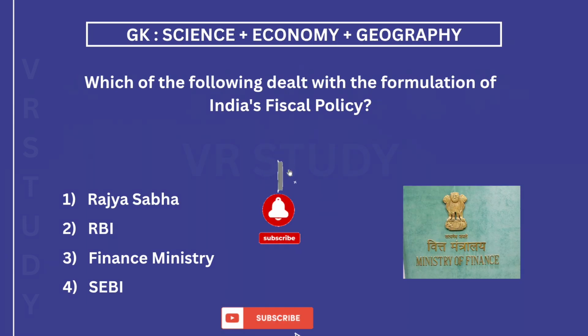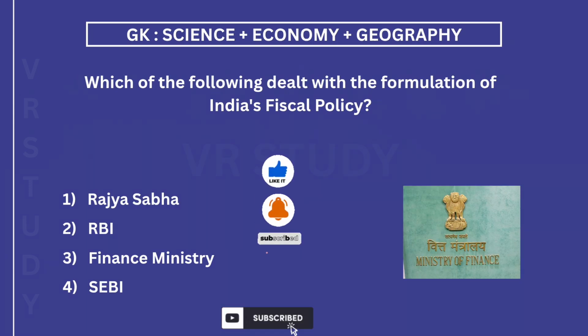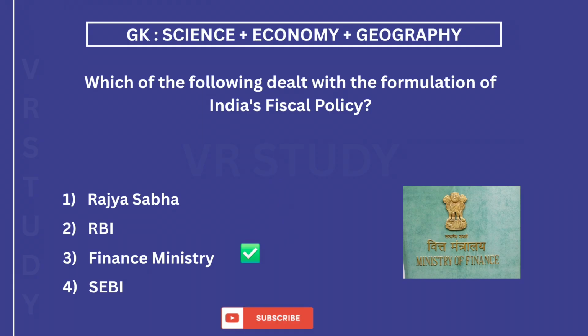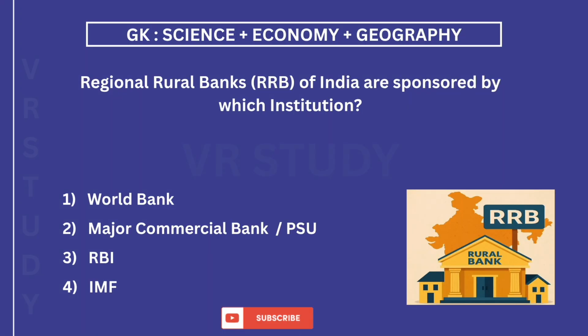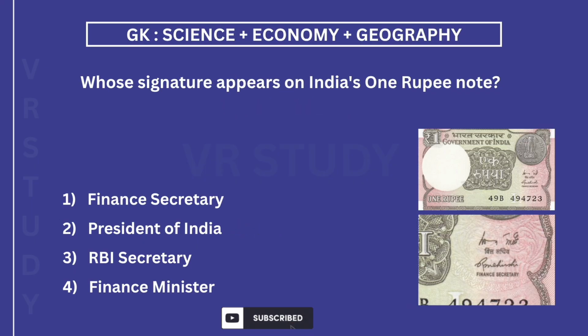Which of the following dealt with the formulation of India's fiscal policy? The answer is 3. Finance Ministry. Regional Rural Banks of India are sponsored by? The answer is 2. Major Commercial Bank or PSU. Whose signature appears on India's 1 rupee note? The answer is 1. Finance Secretary.